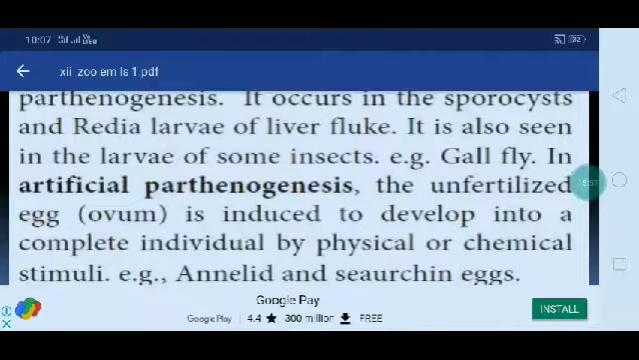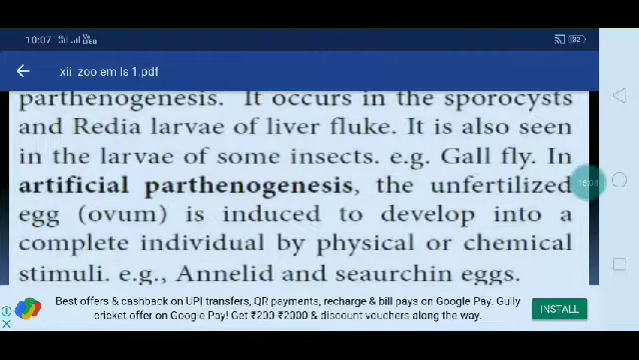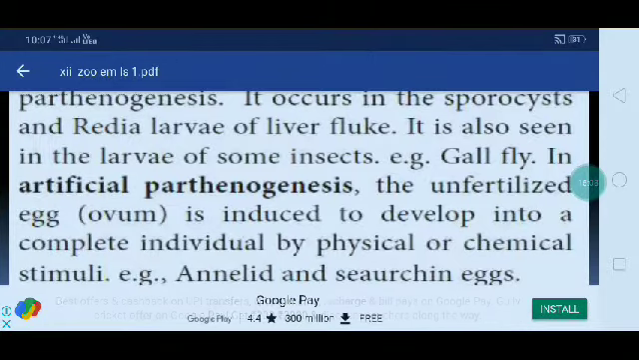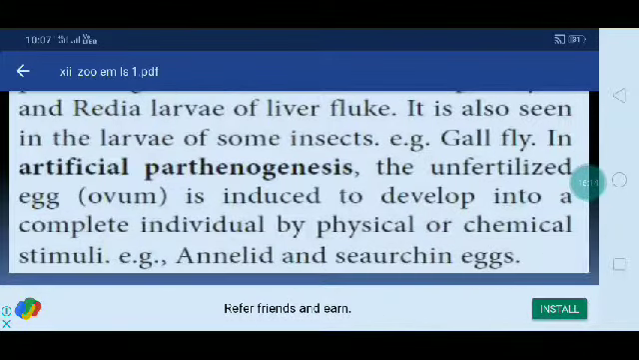In artificial parthenogenesis, the unfertilized egg, that is ovum, is induced to develop into a complete individual by physical and chemical stimuli, for example annelids and urchin eggs. This comes under artificial parthenogenesis.